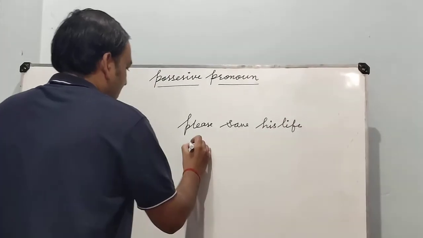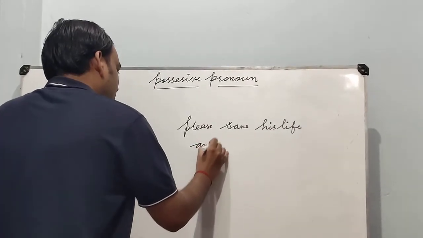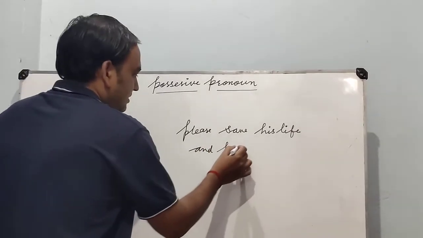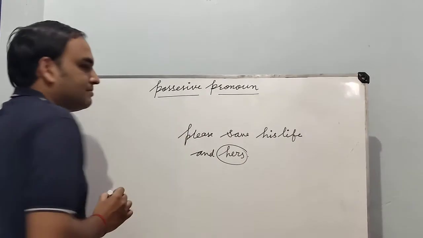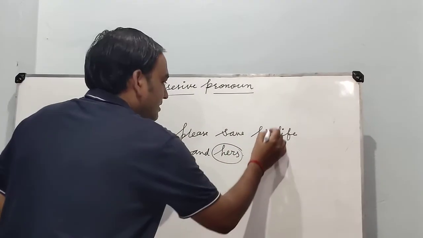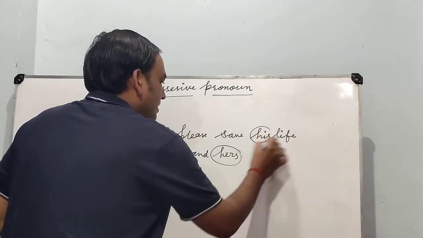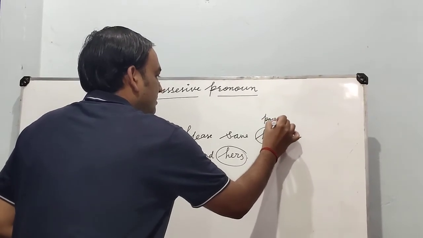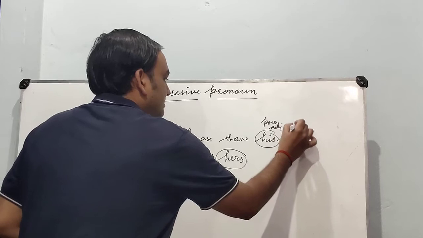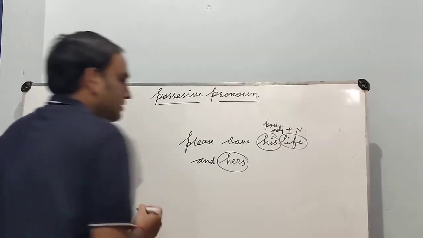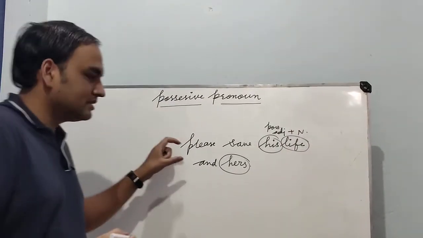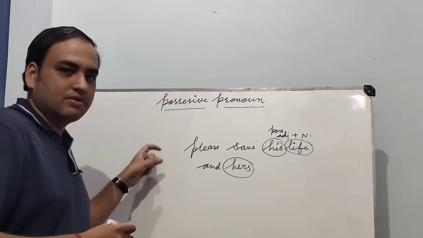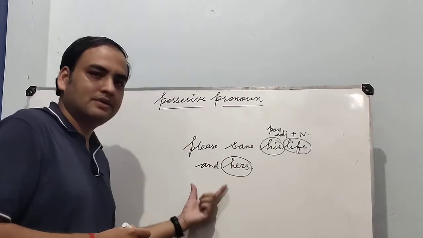Please save his life and hers. This is also used here: hers as a possessive pronoun, and here his is used as a possessive adjective plus noun. Life is a noun here. Okay, so guys, it is very clear for you how we can use a possessive pronoun as an object of a sentence.